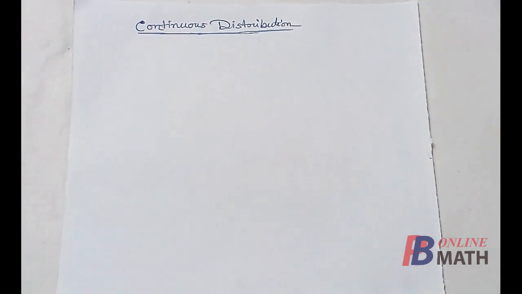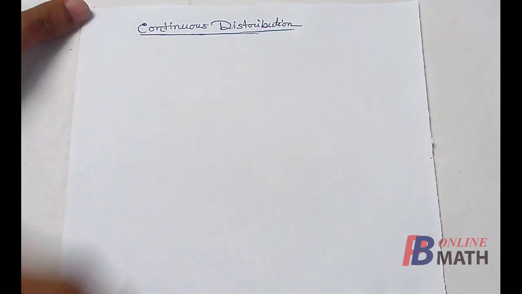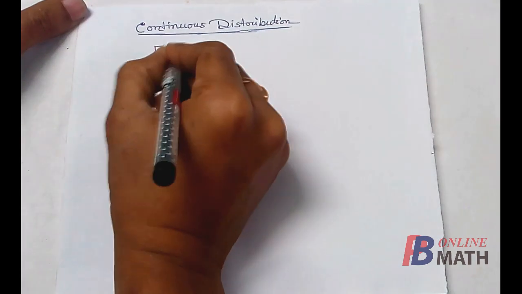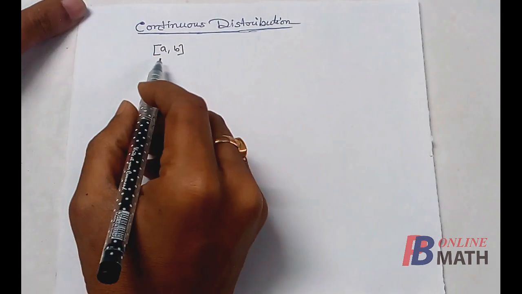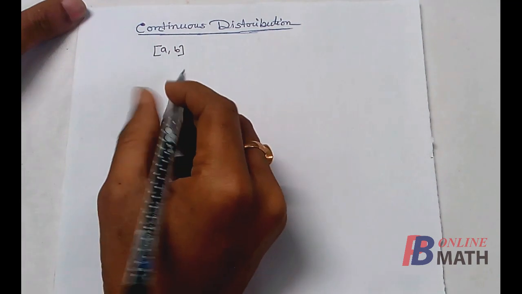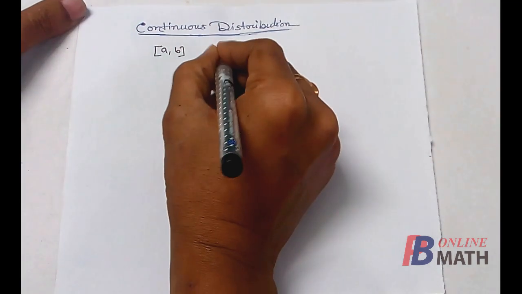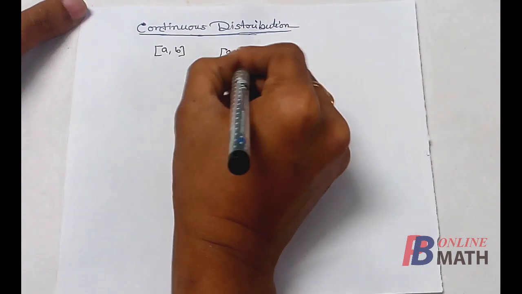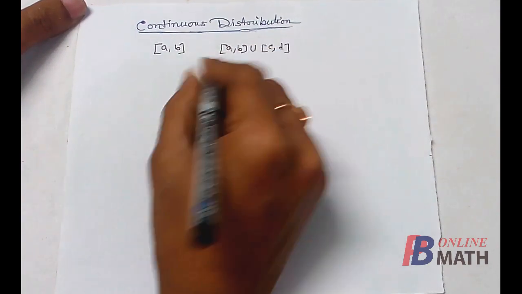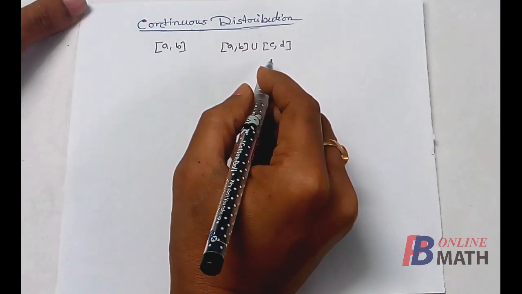That means the spectrums are some range. For example, in continuous distribution, all the points from A to B are spectrums. It may happen that the points from A to B and also the points from C to D are spectrums.